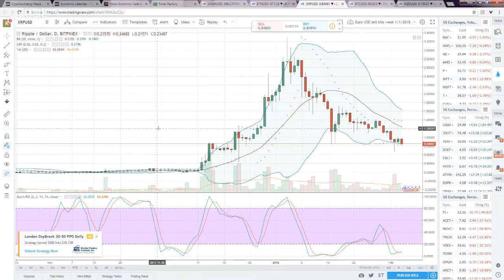But most importantly, we've got to see if it's even going to build support here. If not, then it's going to be a strong sell.